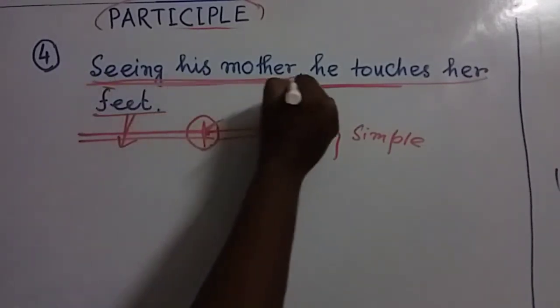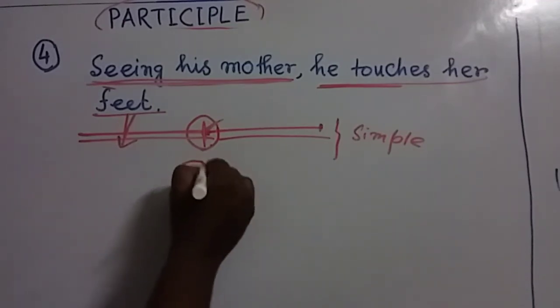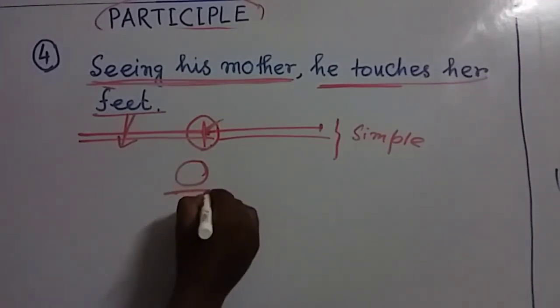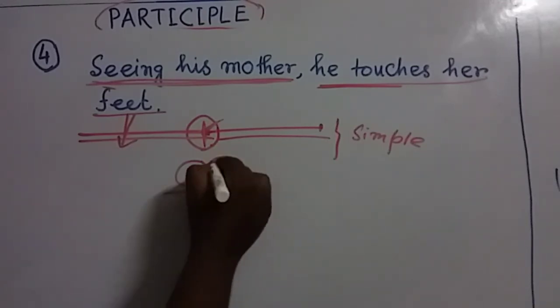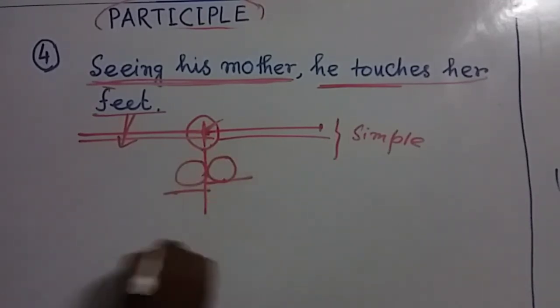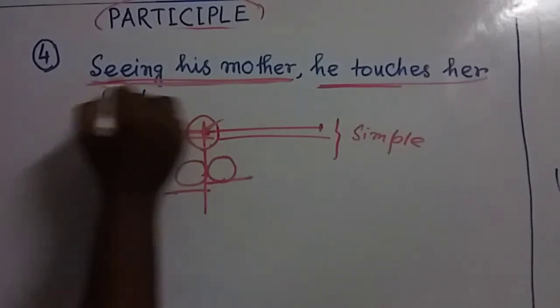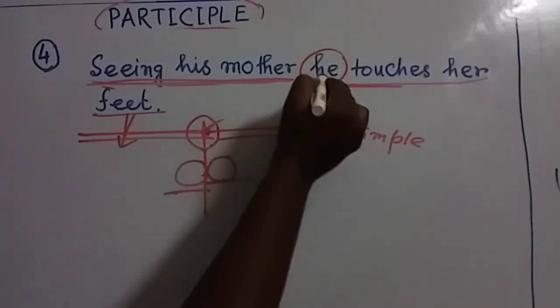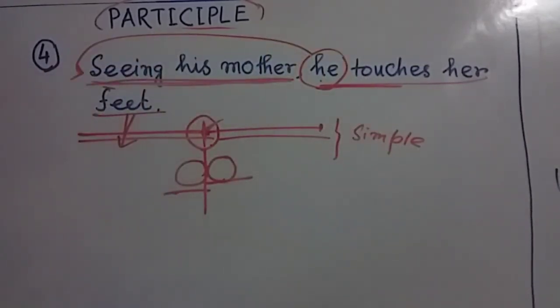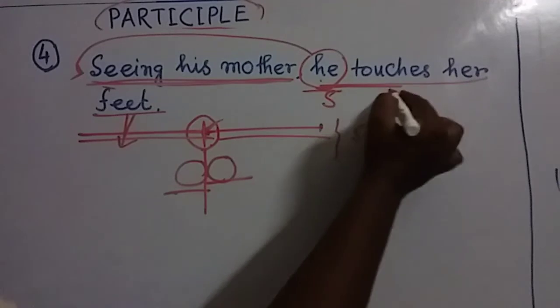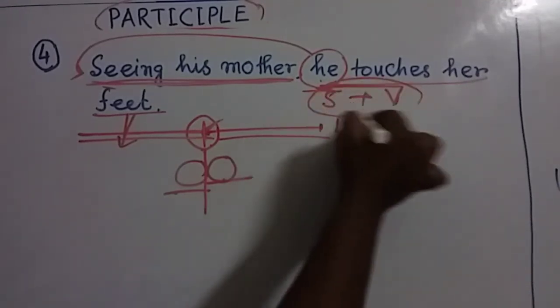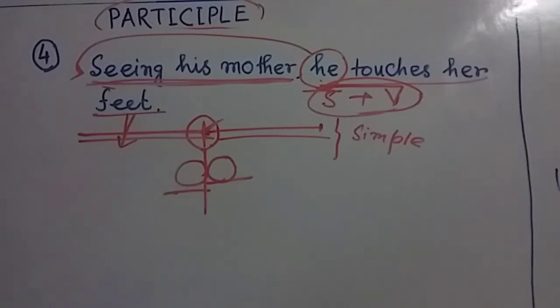So seeing his mother, that means he saw his mother, this action is completed, and after that he touches her feet. So between these two actions there is no such time gap. In this situation, my dear friends, we can use present participle, and you can see there is only one subject. The subject is common, one person is doing these two activities, and here this is the subject and this is the verb. So my dear friends, this is a simple sentence.